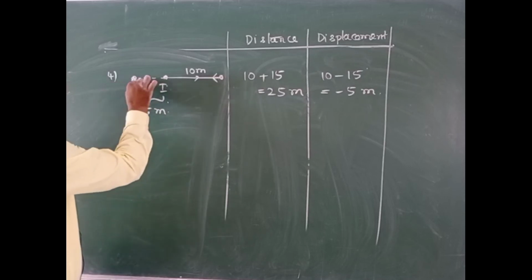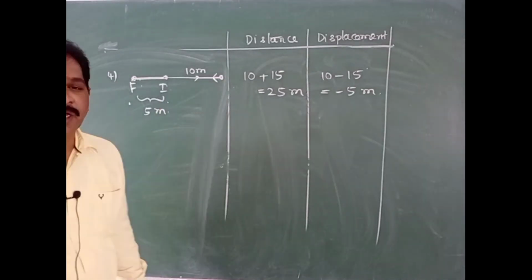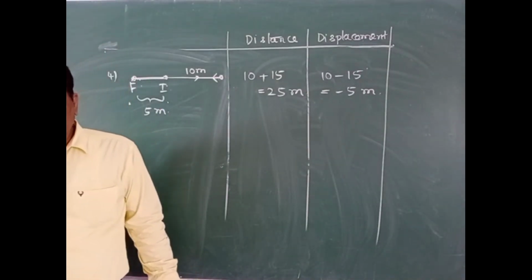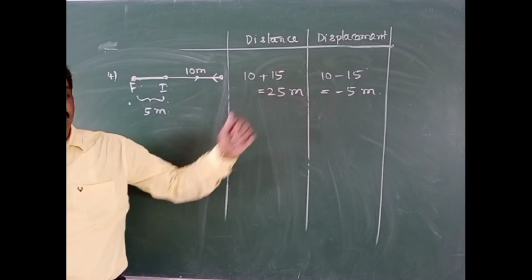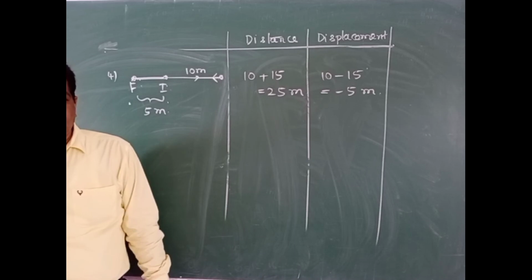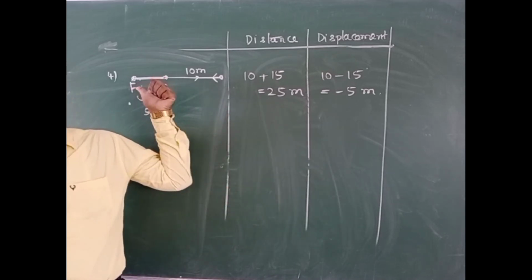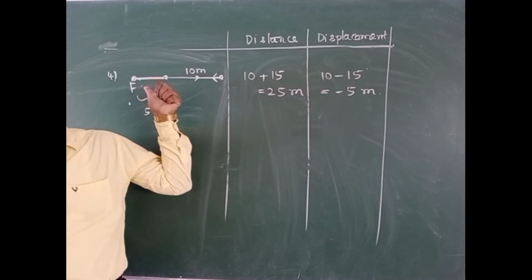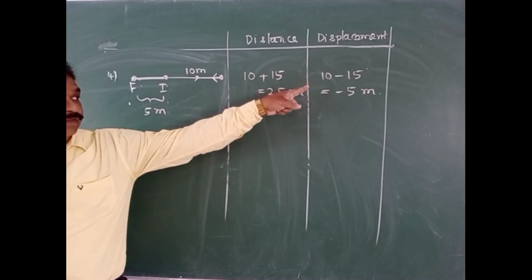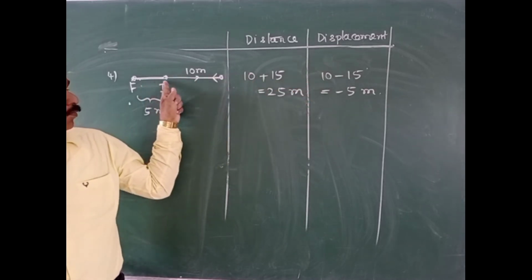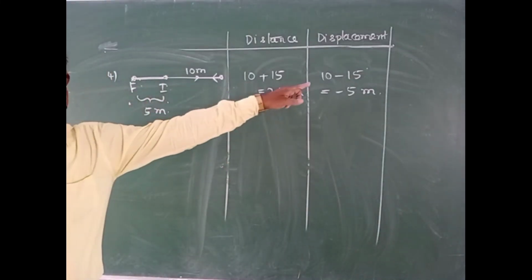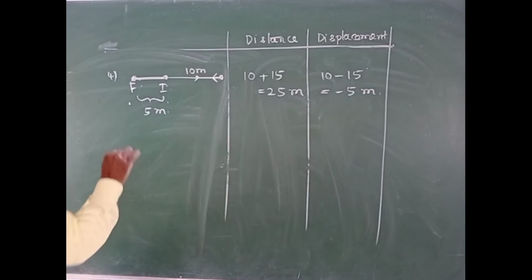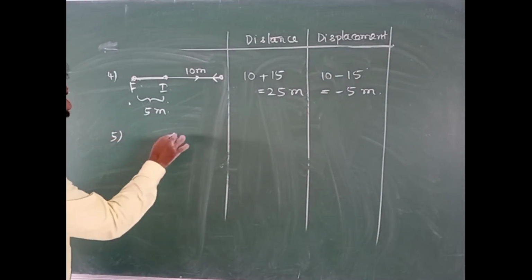Initial and final distance, how much is there, shortest path, that will be called displacement. So here that value will be equal to 5 meter. Because it is going along the negative x direction, we consider it as minus. This is positive x-axis, this is negative x-axis.